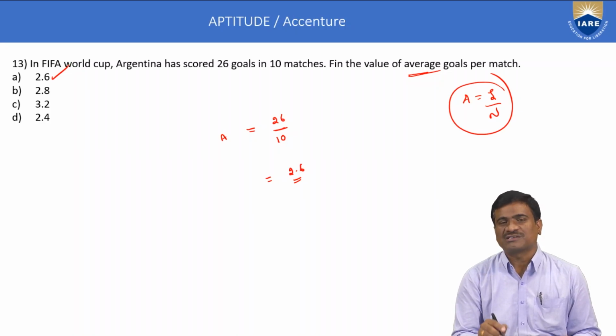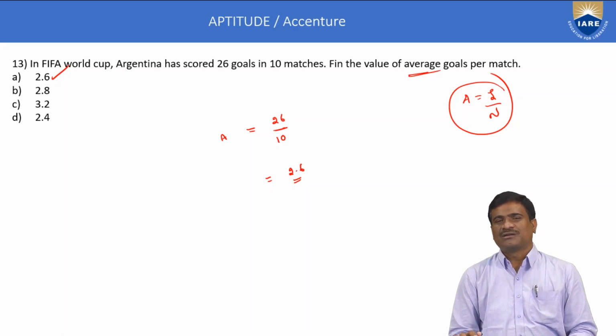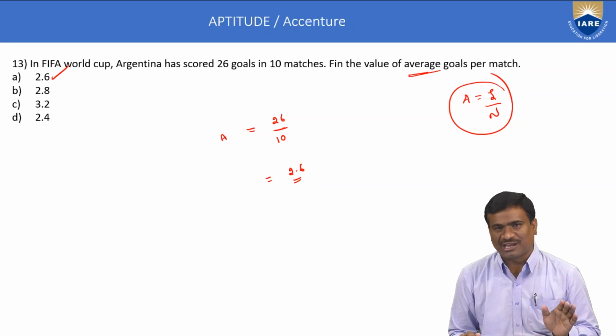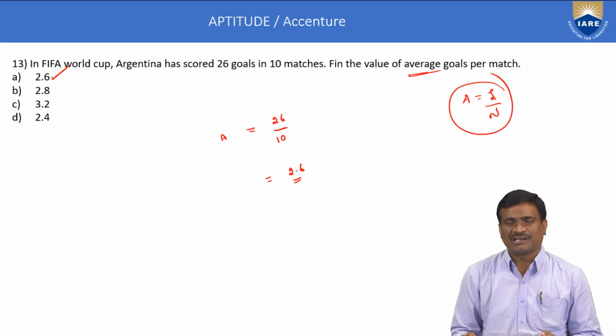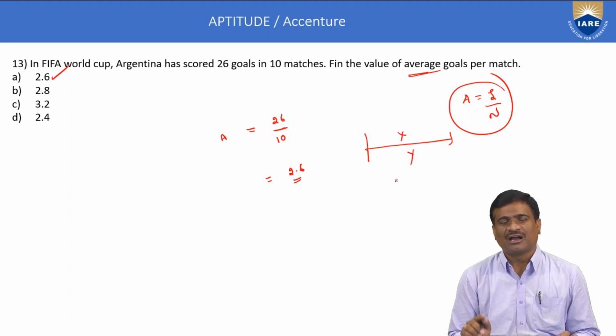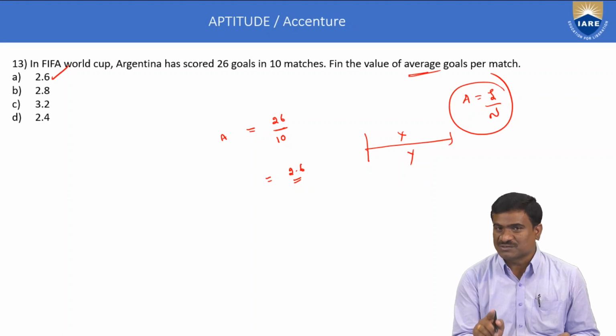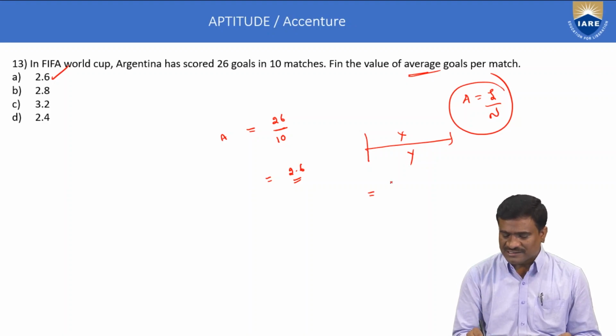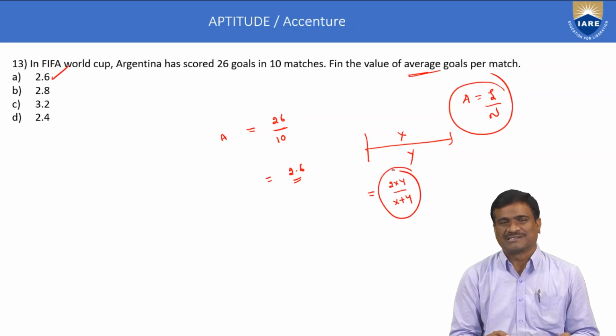Next, average concept, another application. Average speed. Average speed is equal to total distance by total time. Important application using average speed. Suppose A to B is x kilometer per hour and B to A is y kilometer per hour. Calculate average speed. Average speed is equal to 2xy by x plus y. This is very important. Two quantities.